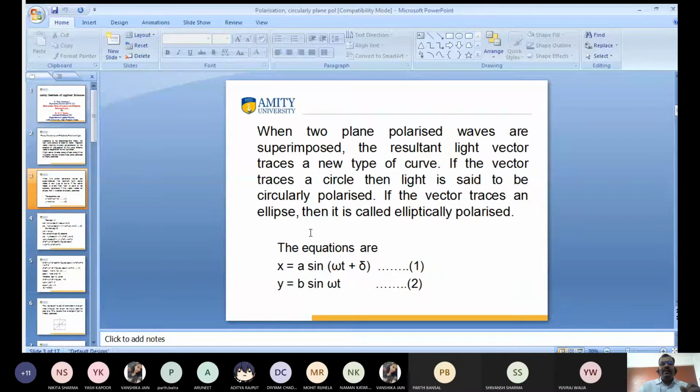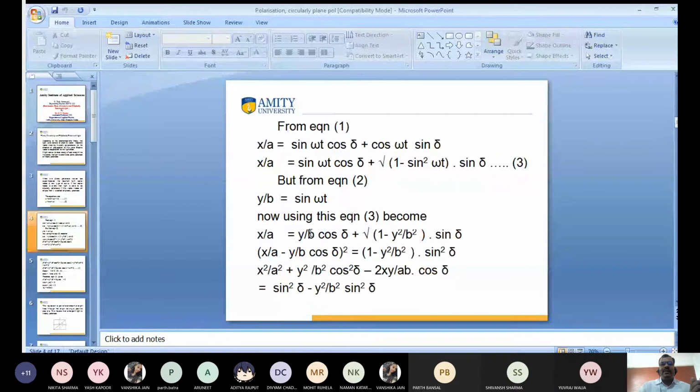Sin(ωt + δ) means sin(A + B), so we can write sin A cos B + cos A sin B. So using this, x/A is equal to sin ωt cos δ + cos ωt sin δ. Again, I revise this one: x/A is equal to sin ωt cos δ + cos ωt, which is √(1 − sin²ωt), times sin δ.